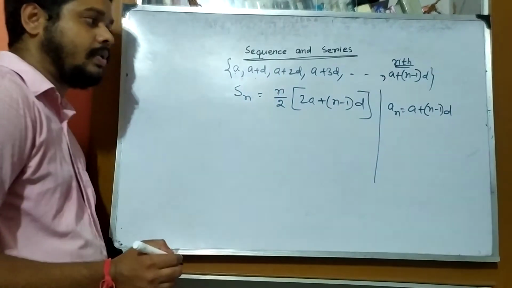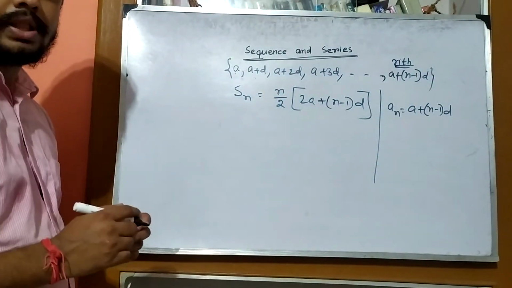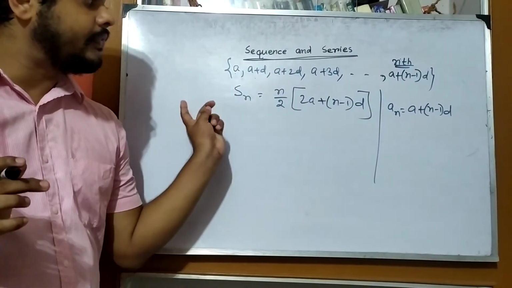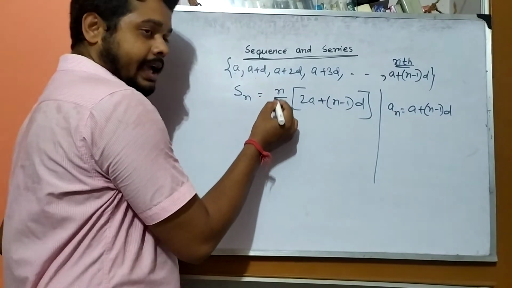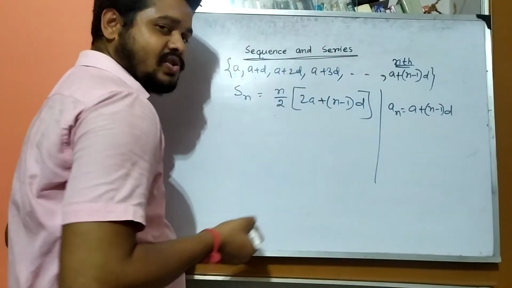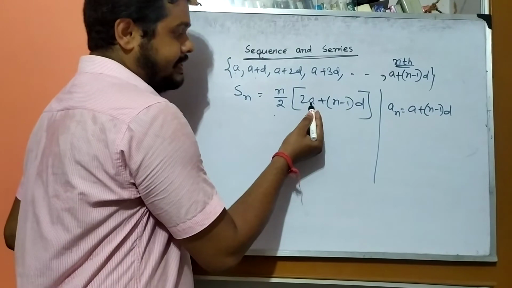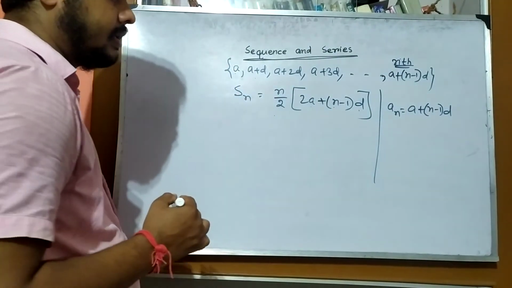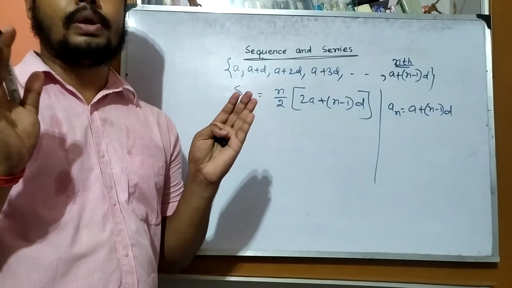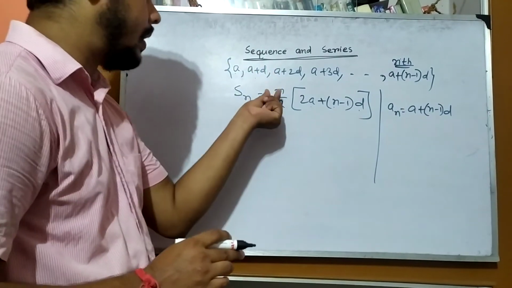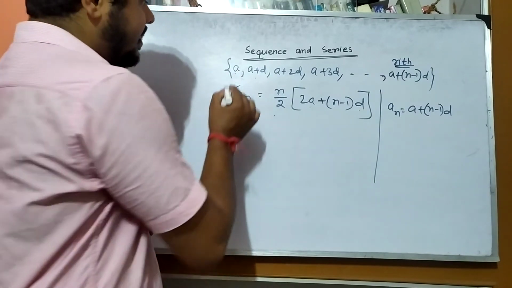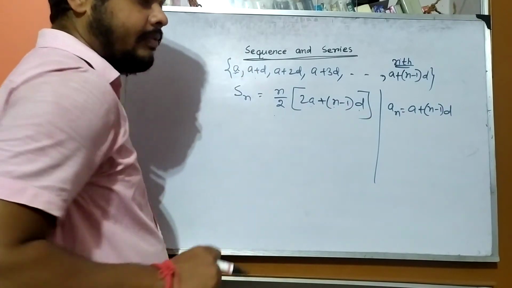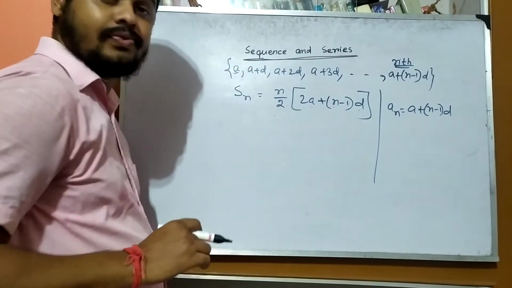Please note down all these formulas, because to solve all the problems we have to apply them. Now sum of n terms of an AP is n by 2, 2a plus (n minus 1) into d, where a is the first term, d is the common difference, and n means number of terms. Suppose we have to find the sum of first 20 terms, then we apply n equals 20, a you can see the value, and d you can get by subtracting the previous number from the next number.